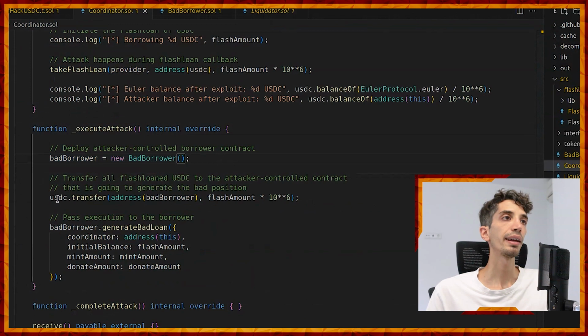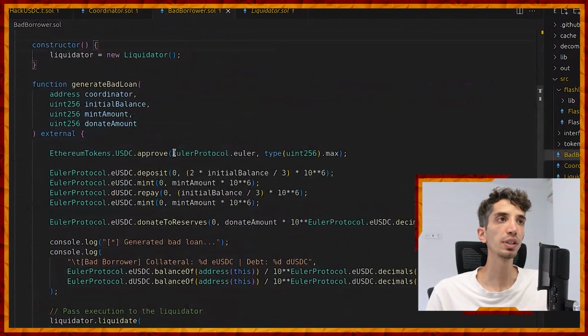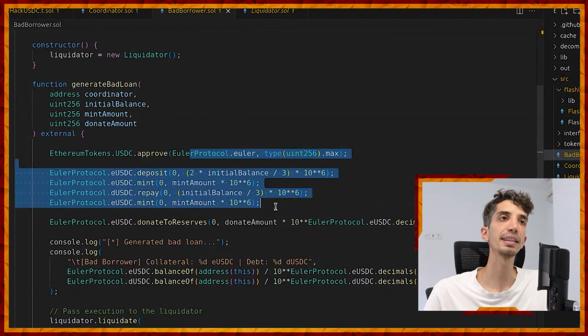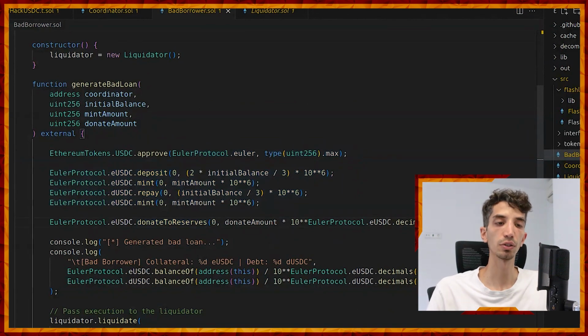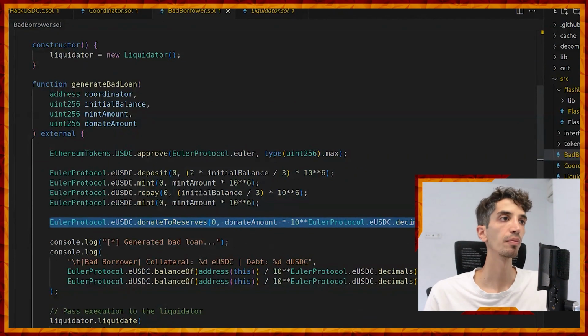Finally, the coordinator now transfers the amount being flash loaned to the bad borrower and passes execution to the bad borrower, to the generate bad loan function. So it goes here. Now the attacker using this contract will create the leverage position in these internal function calls to the Euler protocol, and will call the flawed function donate to reserves. This is where the actual vulnerability is exploited.